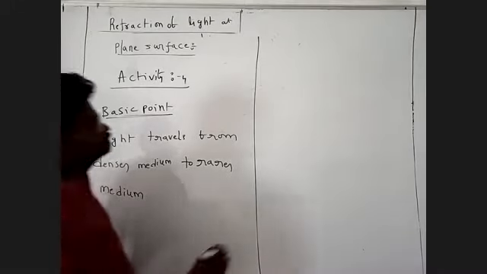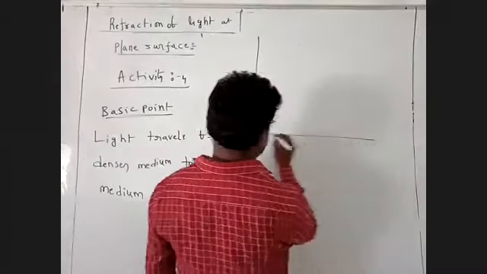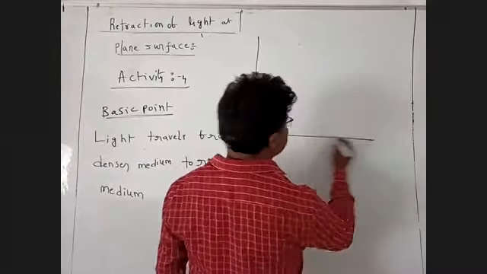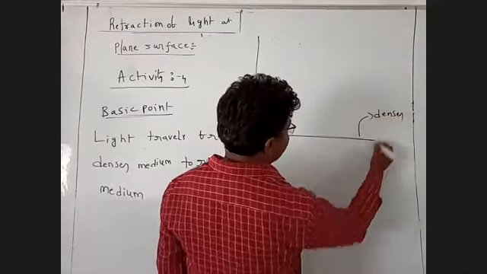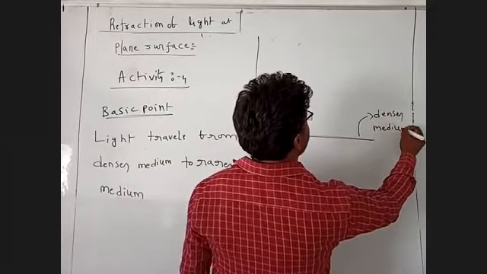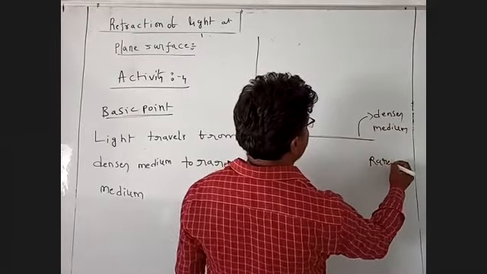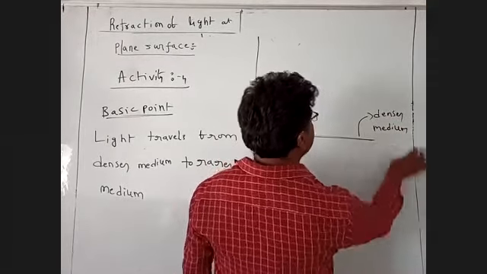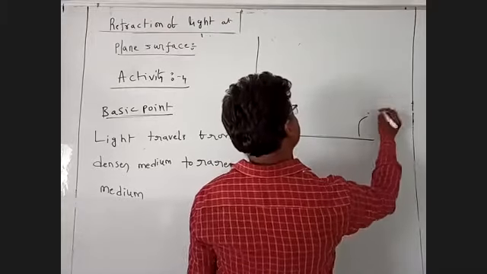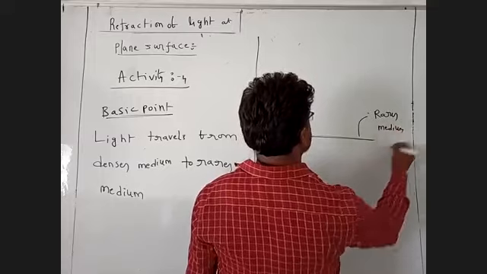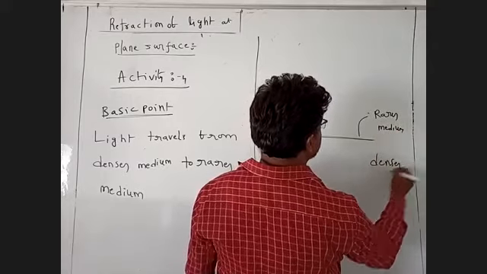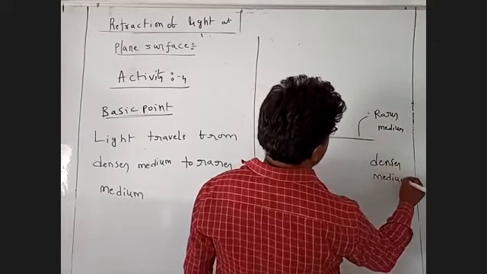This is the interface line. This line divides the denser medium and the rarer medium. The upper side is the rarer medium, and the downside is the denser medium.